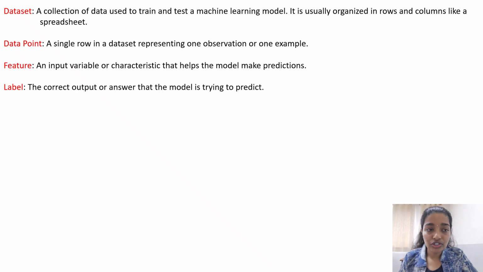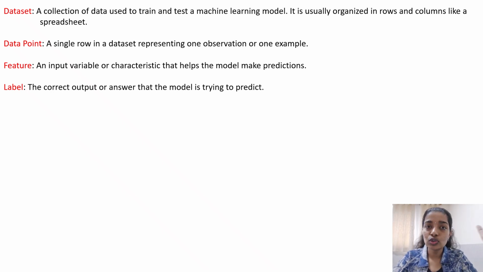Then the next one is label. Label is the output. In supervised learning algorithms, we say that we have labels. So what exactly are the labels? We know what exactly the output is. We have an input, and for that we have the exact output. So this output is the label.